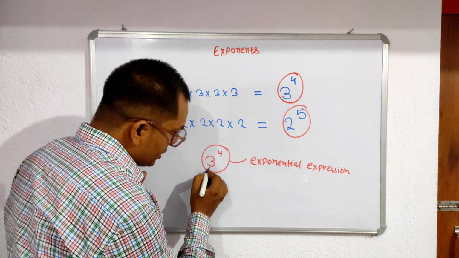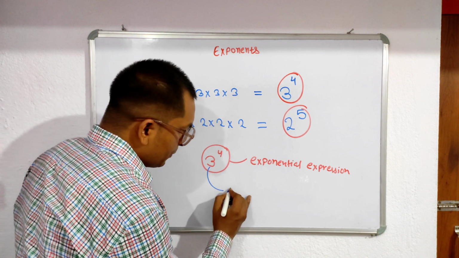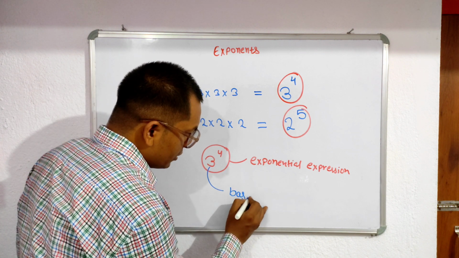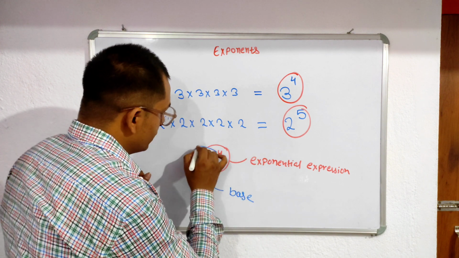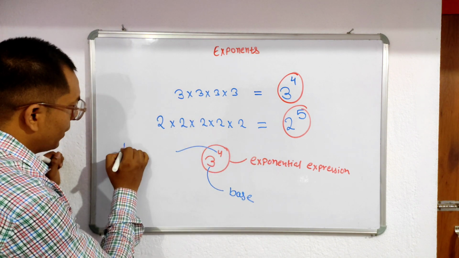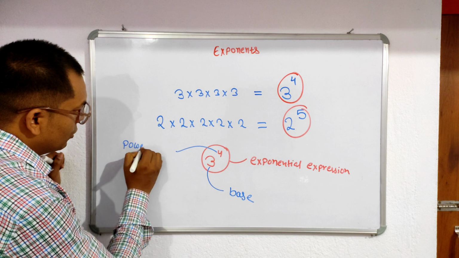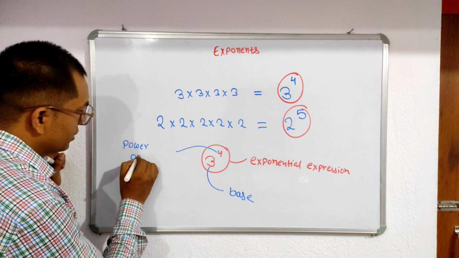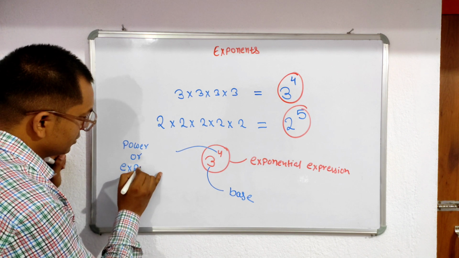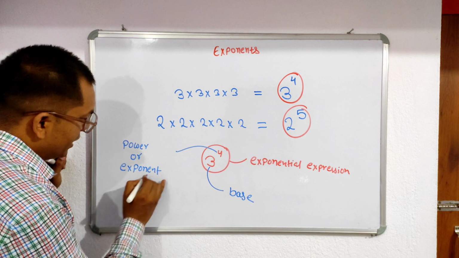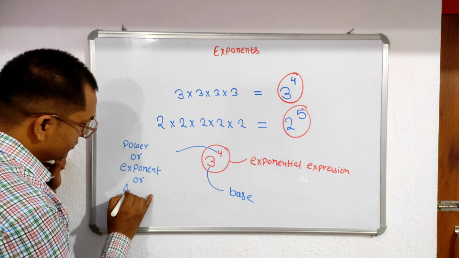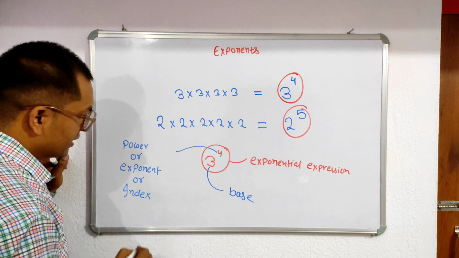And this number 3 is known as the base. And this 4 is known as the power, or exponent, or index. Clear now?